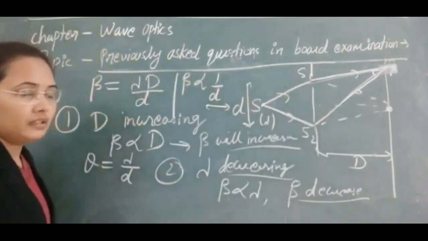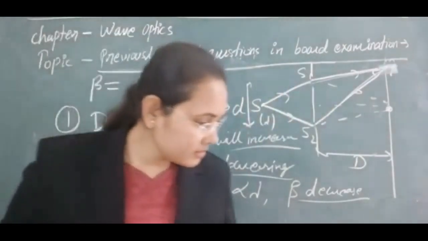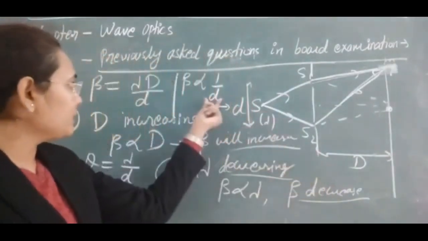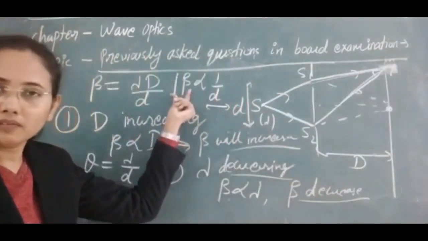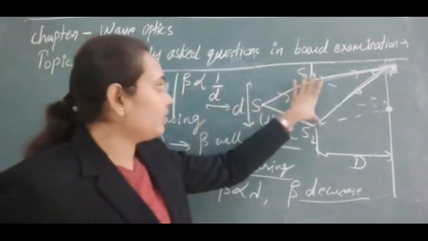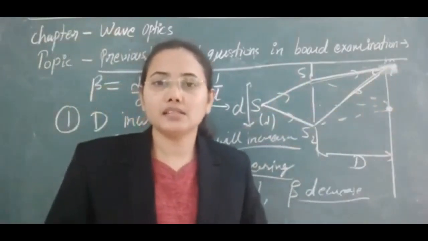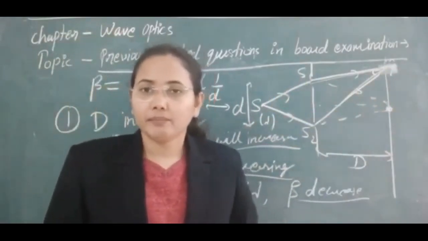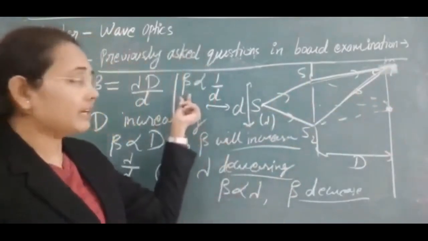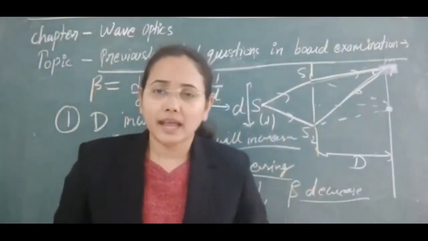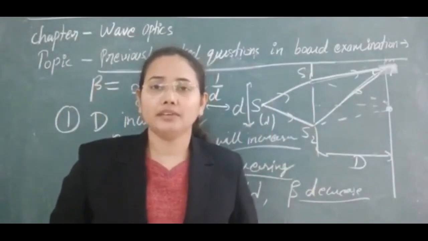So if d is increasing, beta will decrease, and if we put the two slits at a large distance, beta will decrease to such a small value that we will not see any further interference pattern.